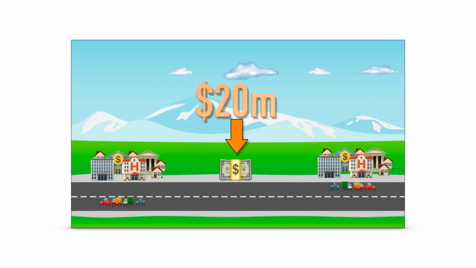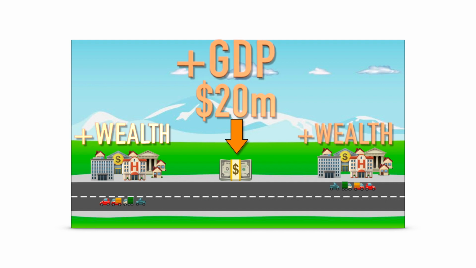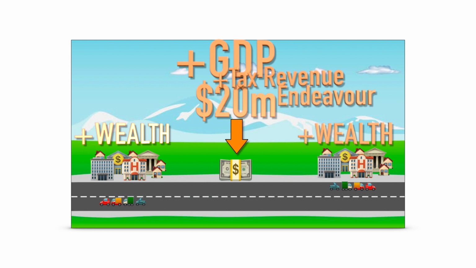Commerce commences and both cities benefit as wealth is created. The government is rewarded with higher gross product, which increases its tax revenue so that it can take on another endeavor in the future, whether that be national defense, healthcare, or another societal priority. The individuals, the cities, and the government benefited from this new national debt, and future generations will most likely as well from future endeavors or reduced tax rates because of increased productivity. So this national debt is an asset and viewed favorably.